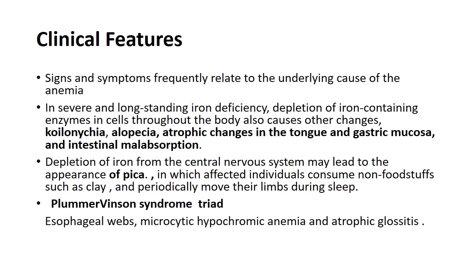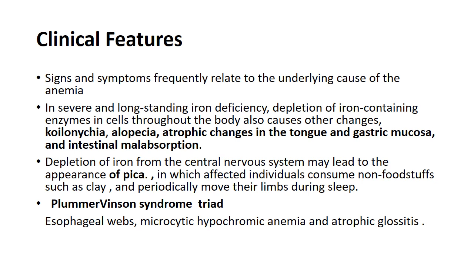koilonychia, that is, spoon-shaped nails. Alopecia, that is loss of hair, is seen. Atrophic changes of the gastric mucosa and intestinal malabsorption occur. And depletion of iron from the central nervous system may lead to the appearance of pica.